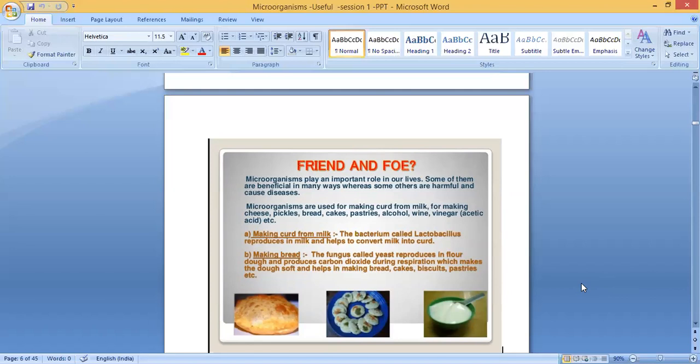Then, microorganisms: friend and foe. In this chapter we are learning that there are mainly friendly microorganisms and also harmful microorganisms. And we are also learning about the nitrogen cycle. Clear? So first we're going to learn about useful microorganisms or friendly microorganisms. Microorganisms play an important role in our lives. Some of them are beneficial in many ways, whereas some others are harmful and cause diseases. So some microbes are useful to us, but some are harmful and they cause diseases.